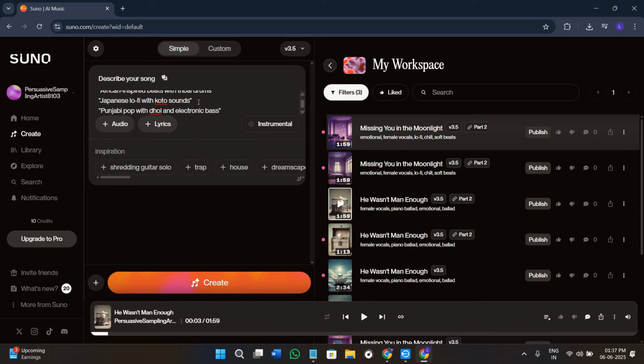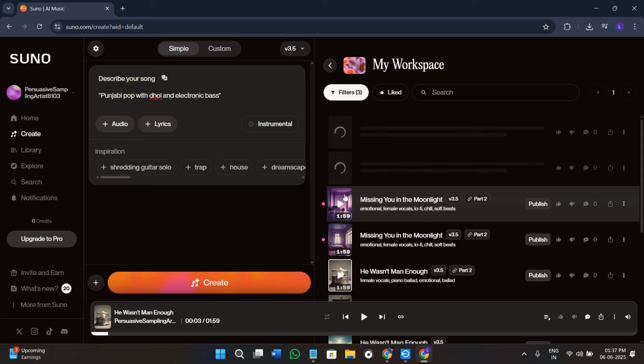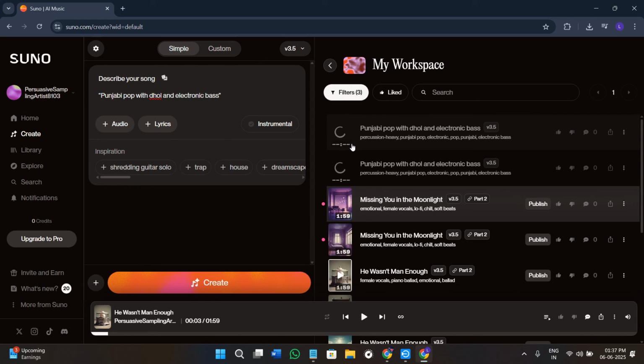So let me generate one song for you. Let's say I've selected the fifth prompt of mine. This is the prompt that I gave it. Then click on the create option. Wait for some time for Suno AI to generate the response for you. In the right hand section, you will see your output, so you just need to wait for some time. Once you have received the audio that it has created for you, you can click on that and start listening to it. If you like it, you can keep it. If you don't like it, you can just remix it.